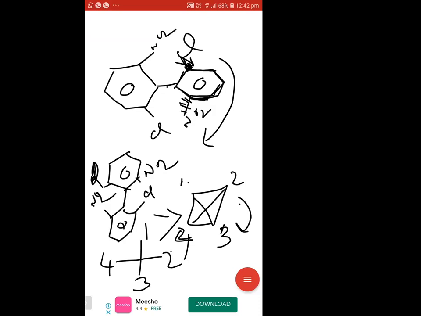You tell me the notation of this, R or S. Take 4 and 3, 1, 2. So you have to do another interchange. Then only you will get the exact configuration.